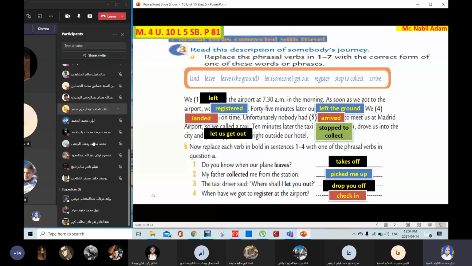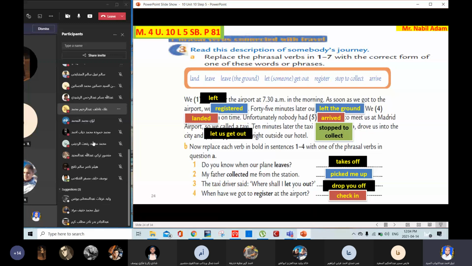And you check out, you stamp your passport when you leave the airport. So you check in, you weigh your suitcases and bags, and you have your boarding ticket.